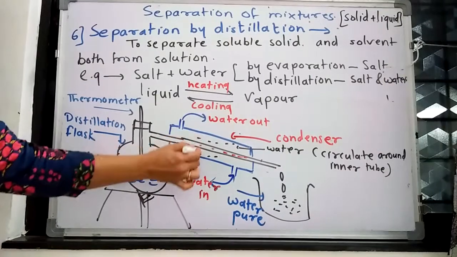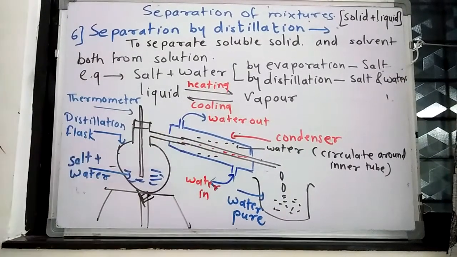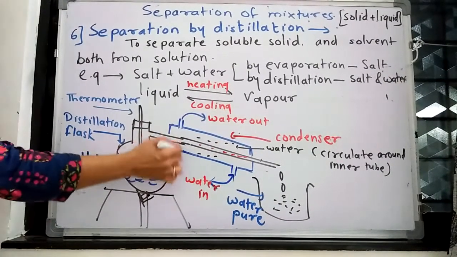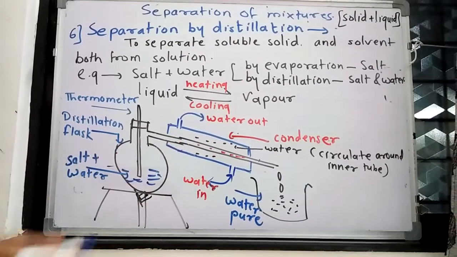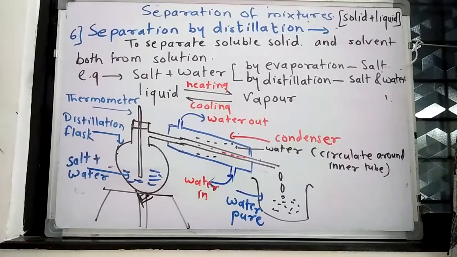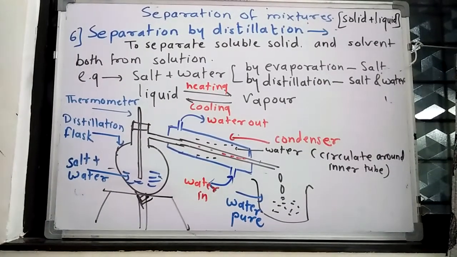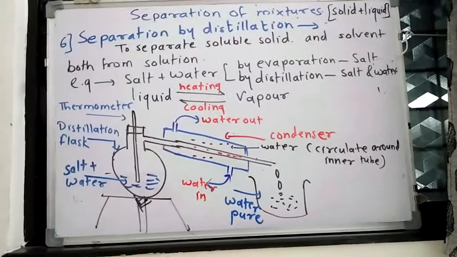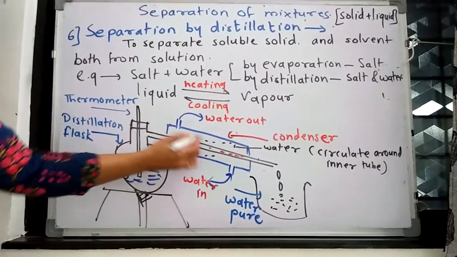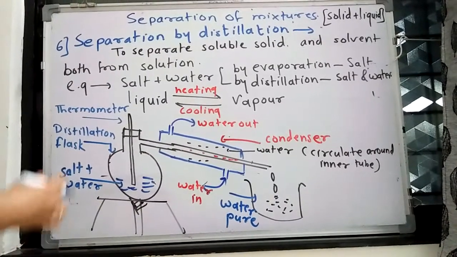It will only circulate around the inner glass tube, and due to the presence of that water, the water vapor which is inside the inner glass tube will get condensed.